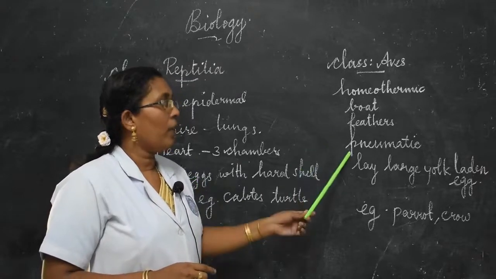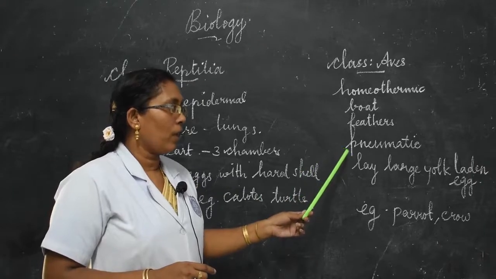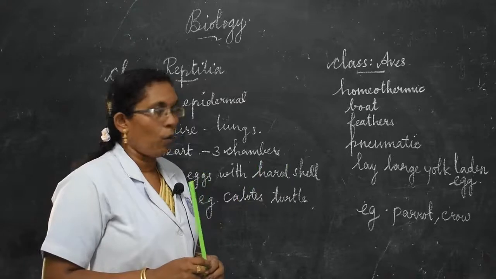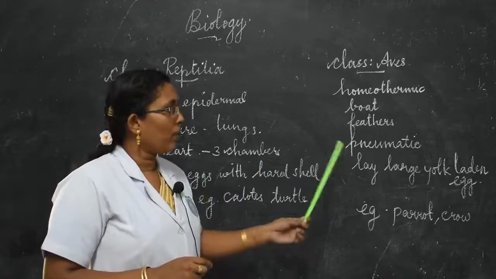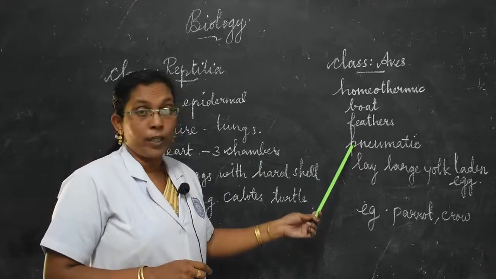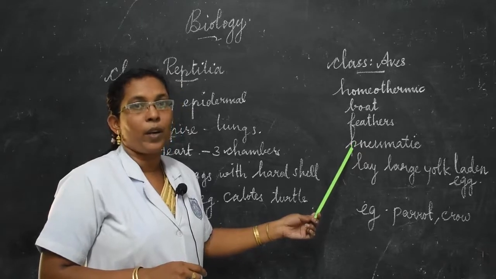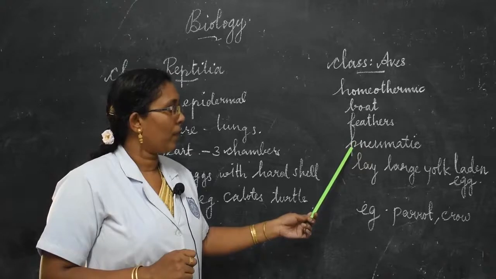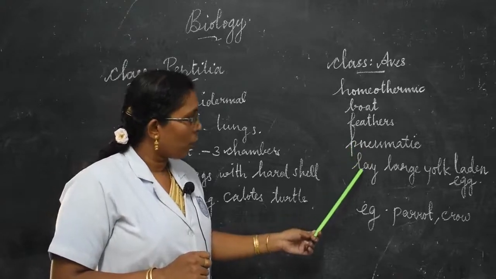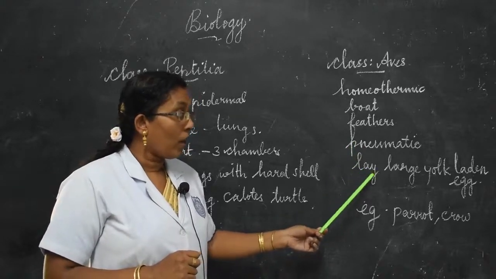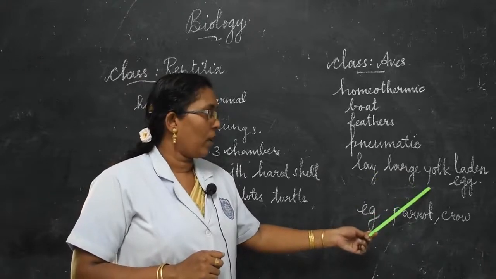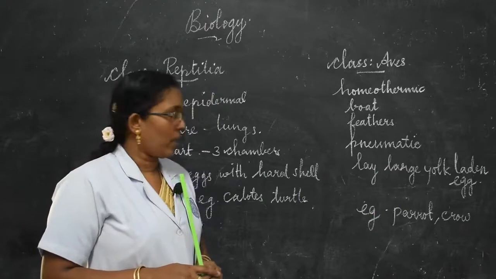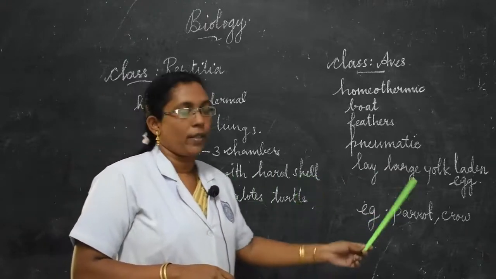The next one, the forelimbs also have bones, and the bones are filled with air. So those bones are called pneumatic bones. The pneumatic bones reduce the body weight so that it can fly easily. Then next, this group of birds lay large yolk-laden eggs covered with shell. Have you understood? Example, parrot, crow, etc.